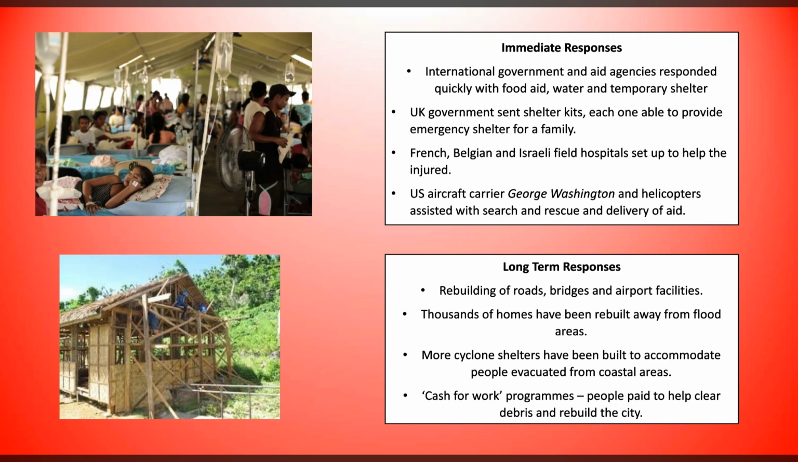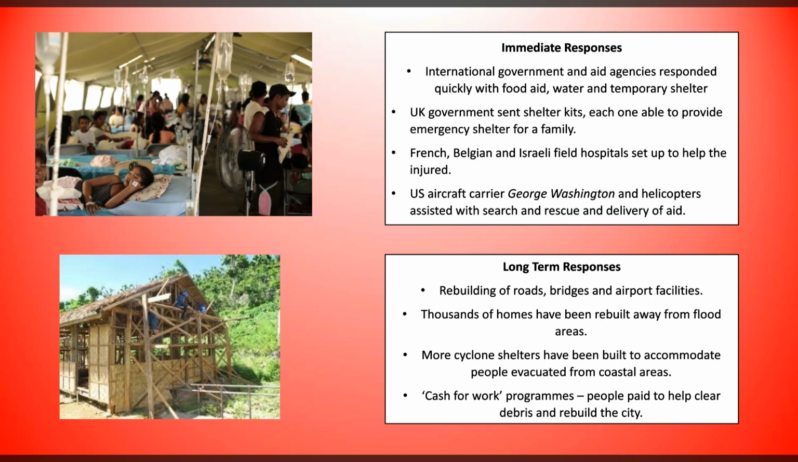Long-term responses, so they eventually did start rebuilding the roads, bridges, and airport facilities. Thousands of homes got rebuilt away from flood-prone areas. Cyclone shelters have also been built to accommodate people, so they've got a safe place to evacuate. And they also did cash for work programs where people were paid to help clear up any debris and rebuild the city.